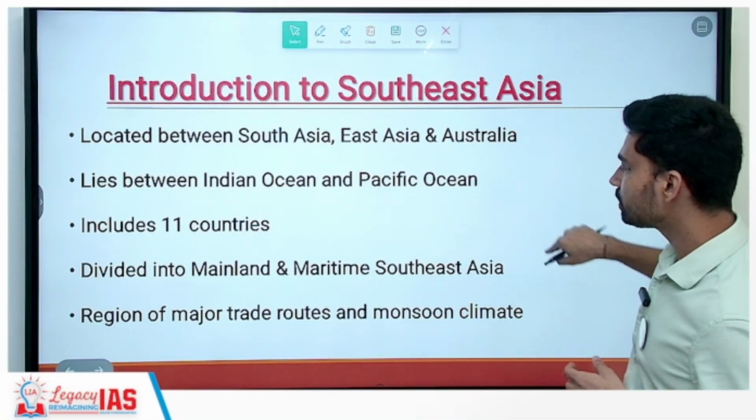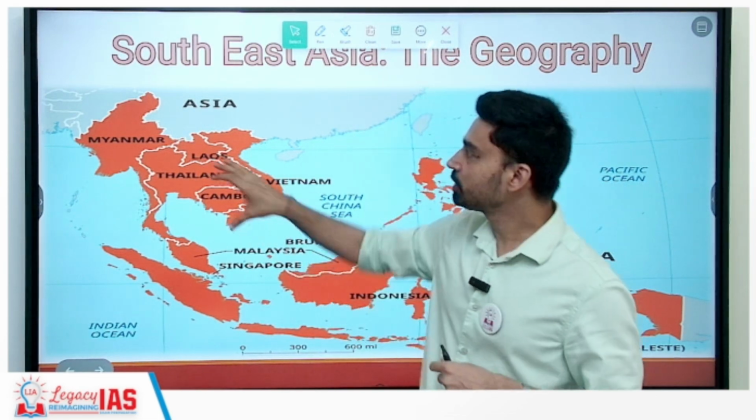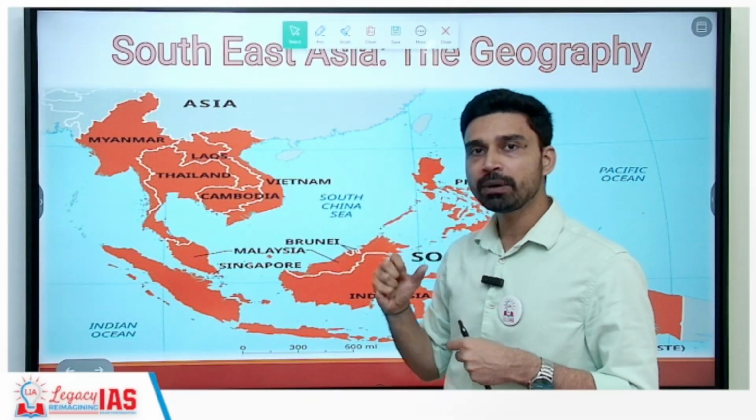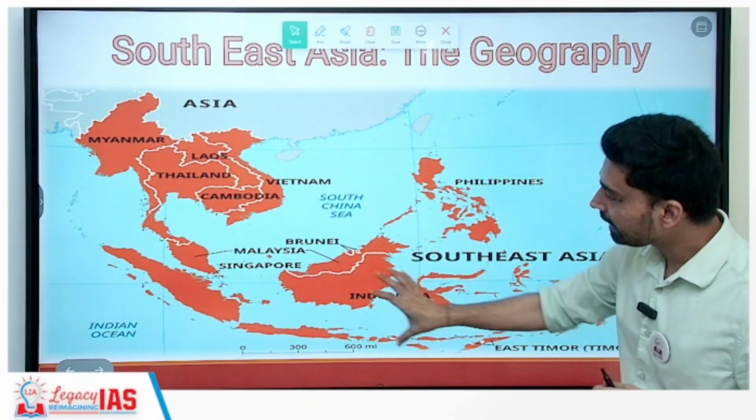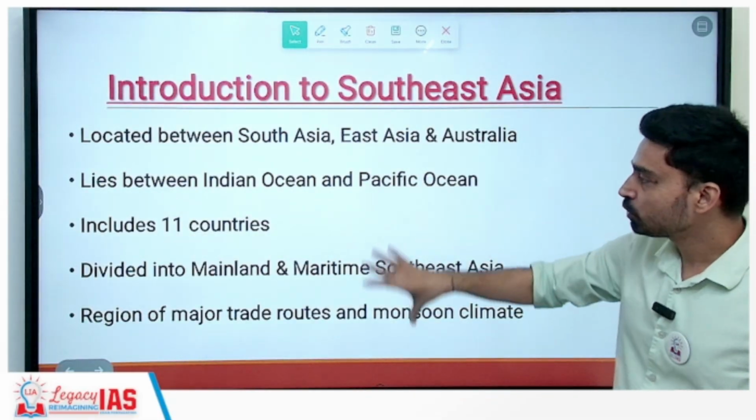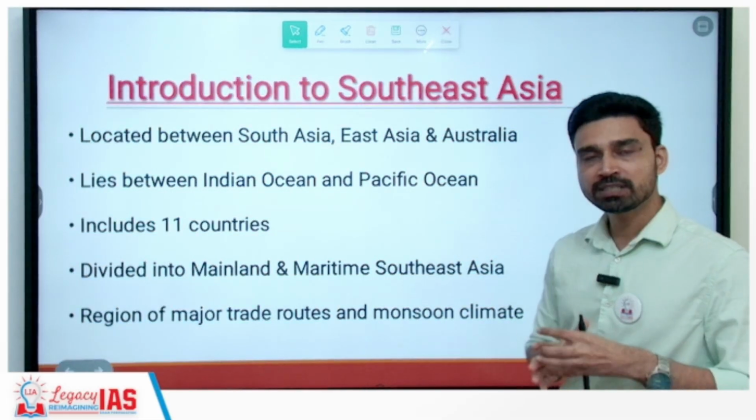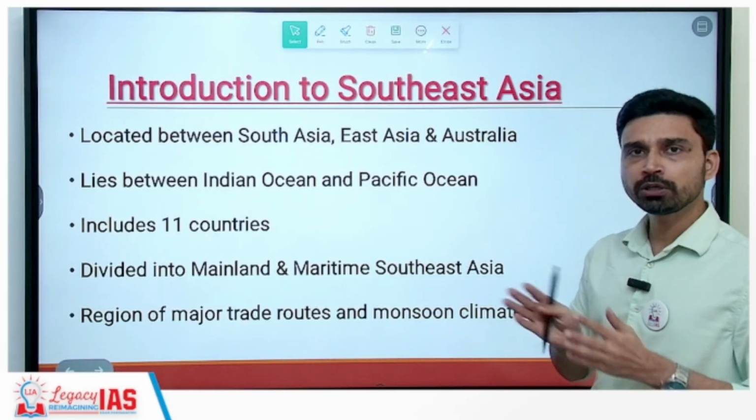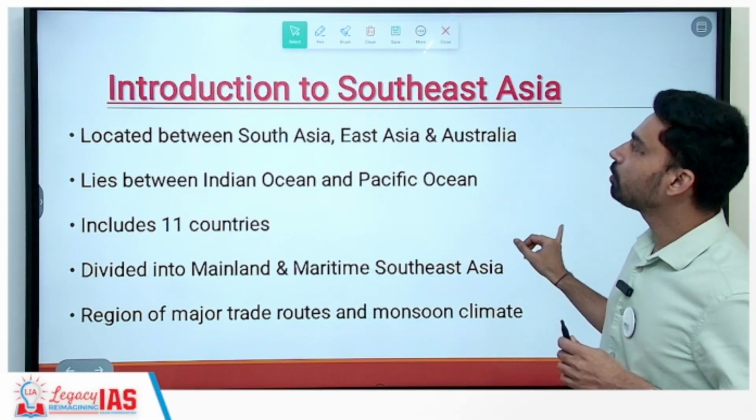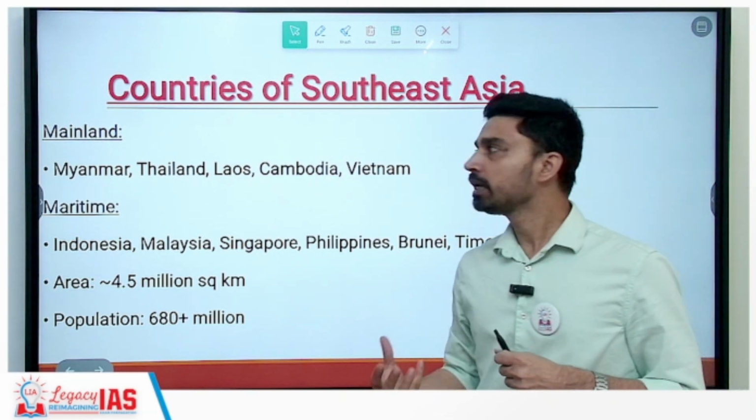Again, if you try to understand from the map, the mainland region refers to that part of Southeast Asia which is connected directly to the Asian continent, an extension of the Eurasian landmass, and the maritime region refers to these island countries that you see here. They are surrounded by ocean from all sides. That's why we have mainland Southeast Asia and maritime Southeast Asia. Because of its strategic location between the Indian Ocean and the Pacific Ocean, this region is considered a region of major trade routes and also of monsoon climate, a very unique climate pattern, which you will see here as well.